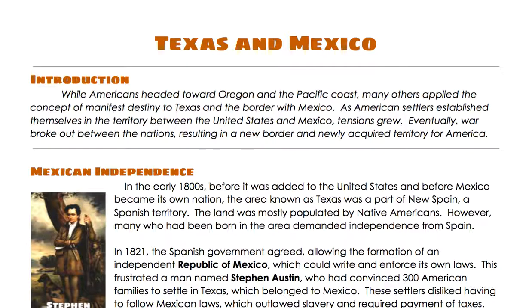This is the background reading on Texas and Mexico, part of the invasion unit in which we answer the question, what drives change? This section will focus on power.